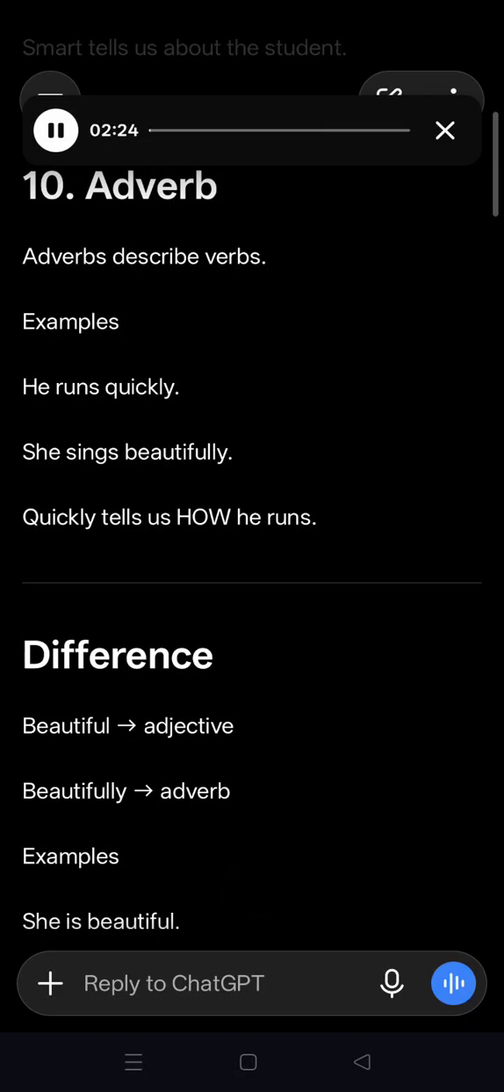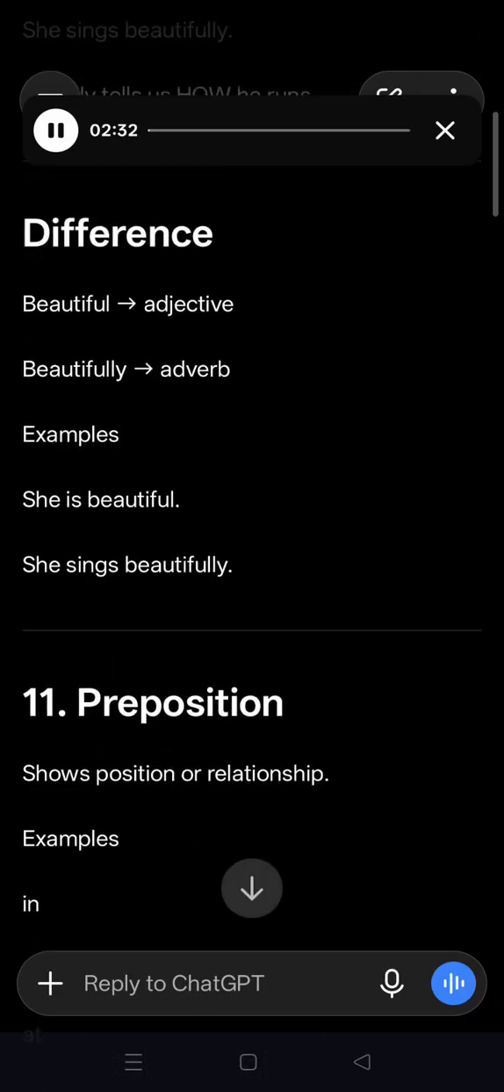Number 10. Adverb. Adverbs describe verbs. Examples: he runs quickly. She sings beautifully. Quickly tells us how he runs. Difference: beautiful is an adjective, beautifully is an adverb. Examples: she is beautiful. She sings beautifully.